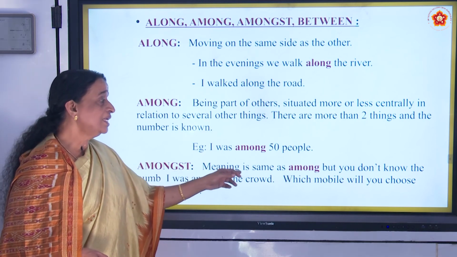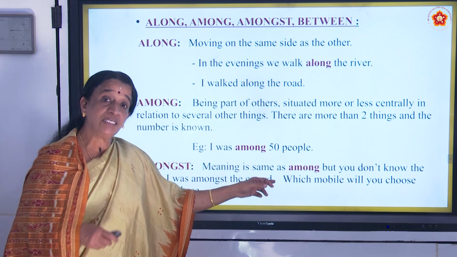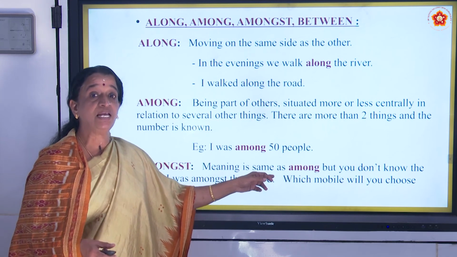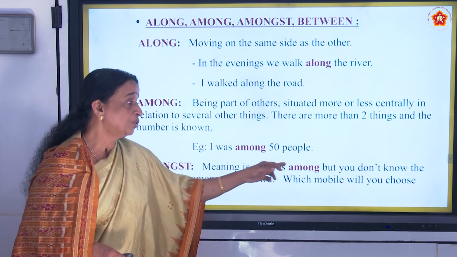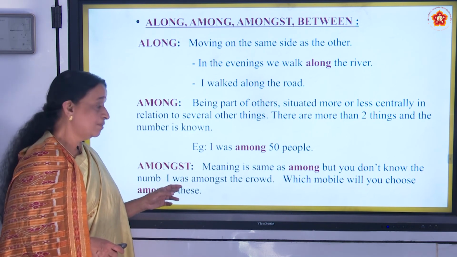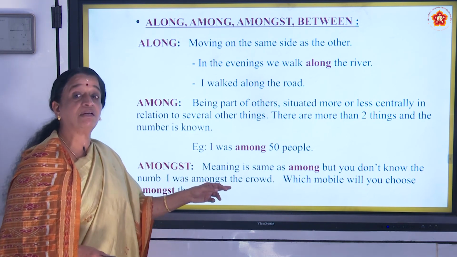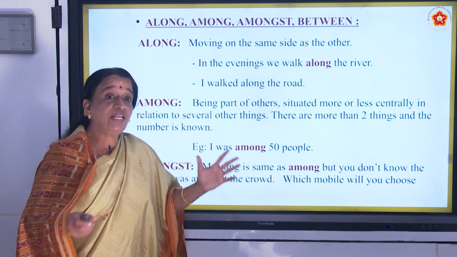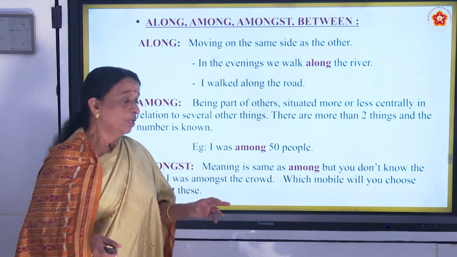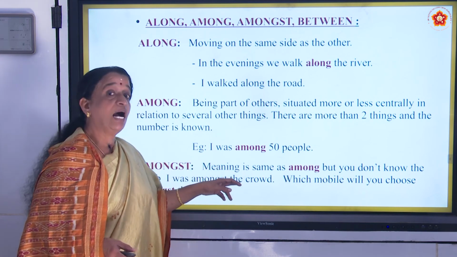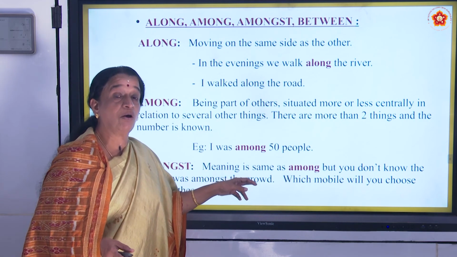Amongst has the same meaning as among, but you don't know the number. I was amongst the crowd. When the number is not known, you can use I was amongst the crowd.